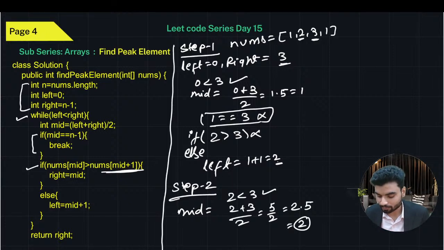It's not a single element, right? So now this will not work. Again, who will work? The if will work. Again, let's see